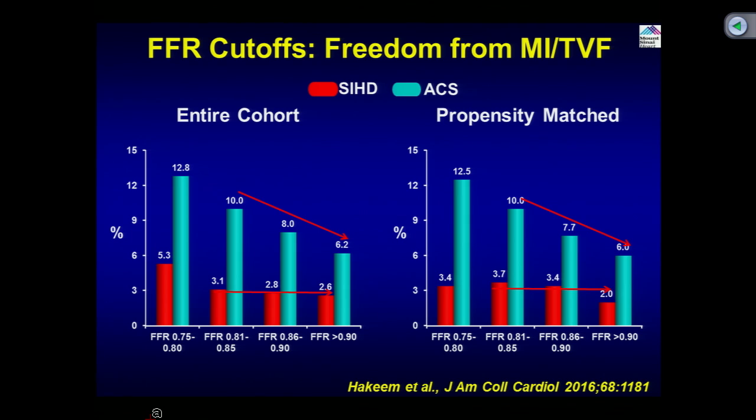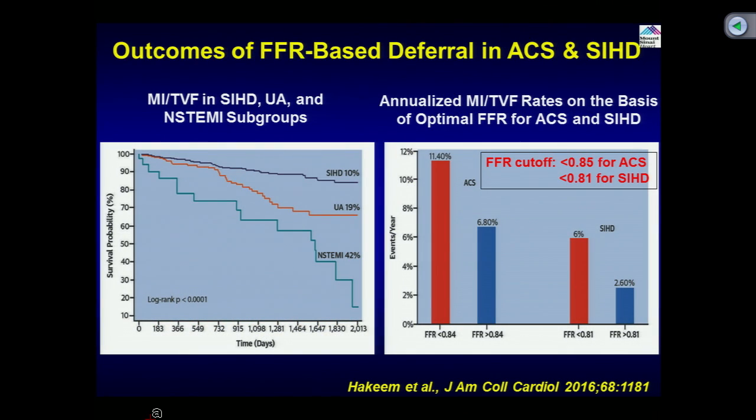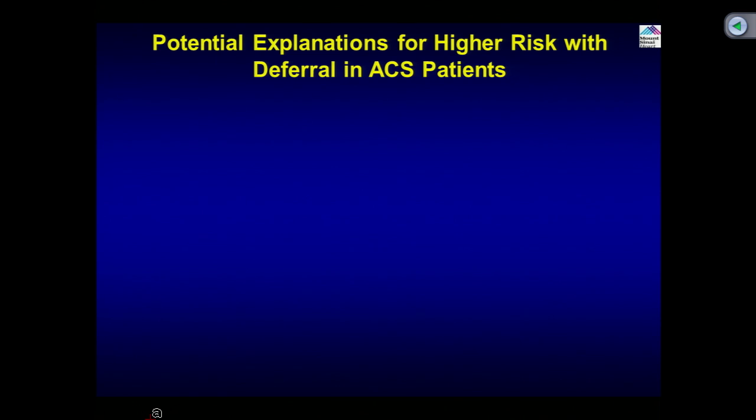And to answer that question, they went with various cutoff values and basically found that 0.85 for ACS and 0.81 for stable ischemic disease, which we have been told. So, it seems to be the first time methodical observation of this differential FFR impact of the deferred PCI based on the FFR, giving us the data that the answer is not clear or uniform, that whatever we are taught in the stable ischemic disease may not be for the acute coronary syndrome. So, why is it?